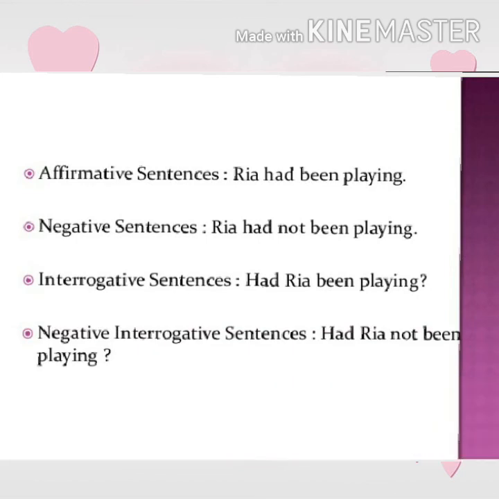Now here are some examples of past perfect continuous tense. In affirmative sentence, we have to use Ria had been playing. In negative sentence, Ria had not been playing. In interrogative sentence, had Ria been playing. And in negative interrogative sentence, we have to use had Ria not been playing.